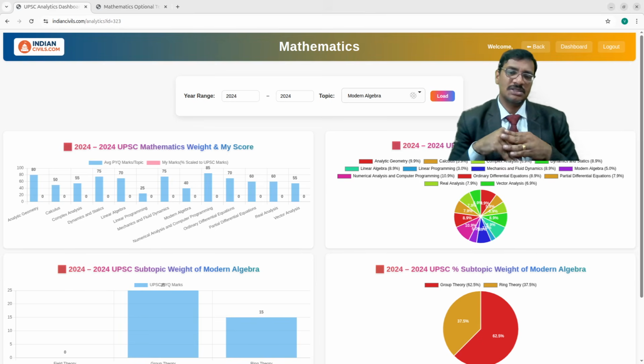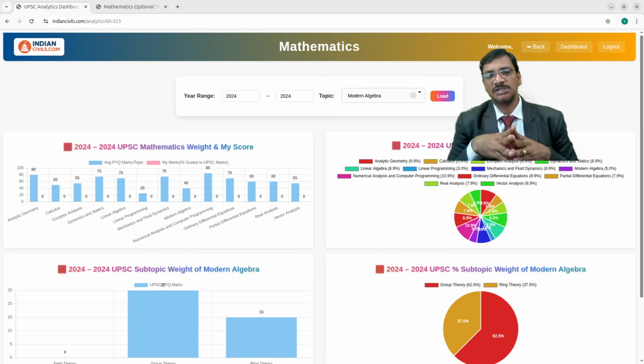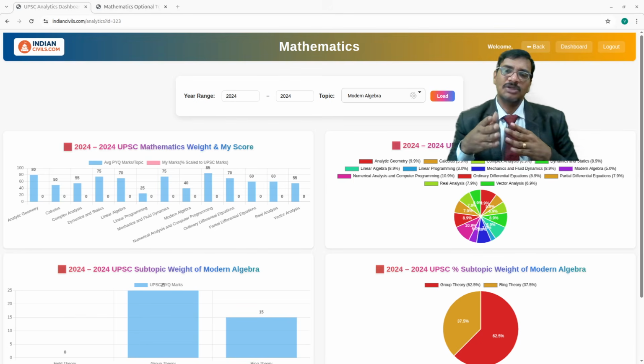Coming to the other side, the engineering people, whoever is coming from the engineering background, are very good at application mathematics. They are very strong in calculus and applied calculus, that is partial differential equations, normal calculus, real analysis. All those topics the engineering people are very strong in. And for them even mechanics, fluid dynamics, statics and dynamics feel very easy to some extent because they are coming from the engineering background.